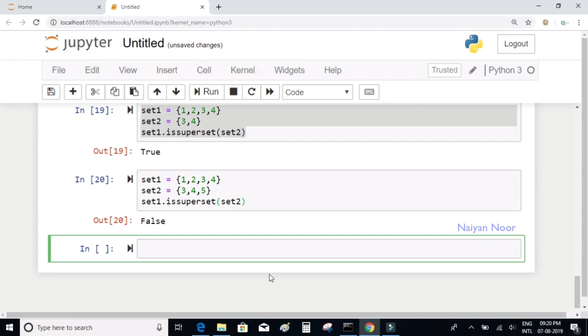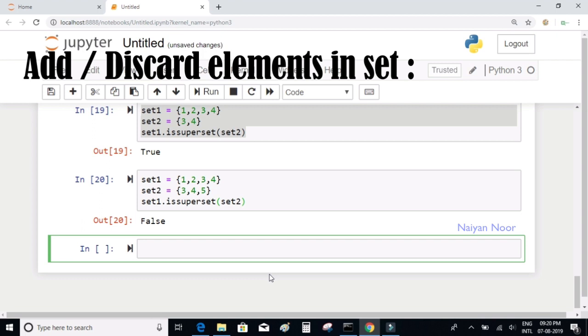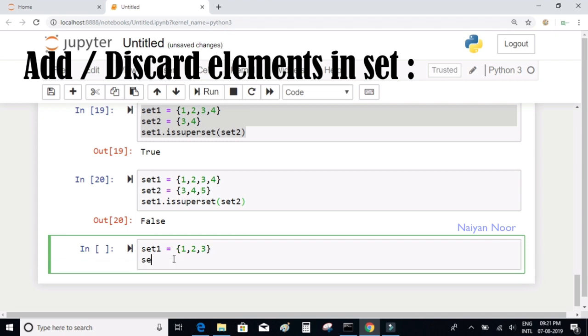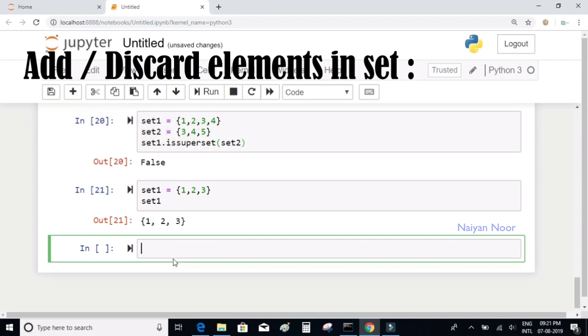Okay, now there's a function called add, if you want to add a new element to the set. So when I say set 1 equal to maybe 1 2 and 3, let me try to show the add function.